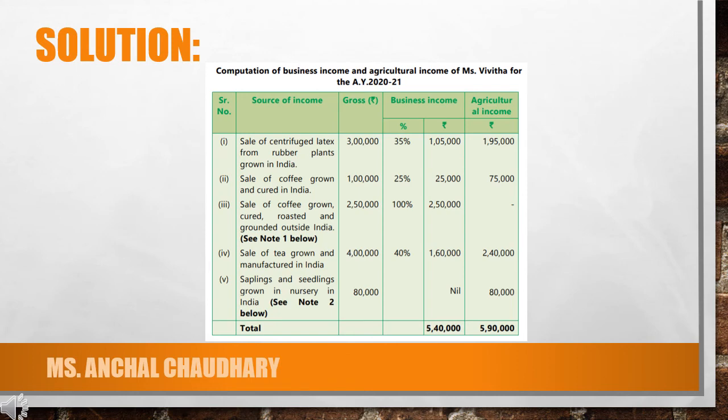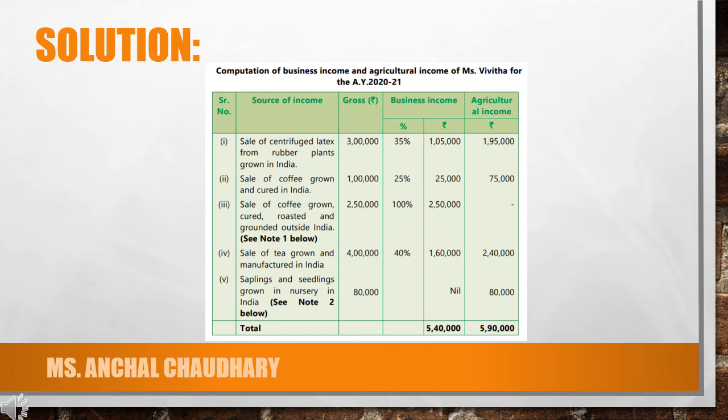So students, this is how you have to calculate the business income and agricultural income from the particular composite incomes. So, computation of business income and agricultural income of Ms. Vivitha for the assessment year 2020-21. First of all, the first transaction given was sale of centrifuged latex from rubber plants grown in India.